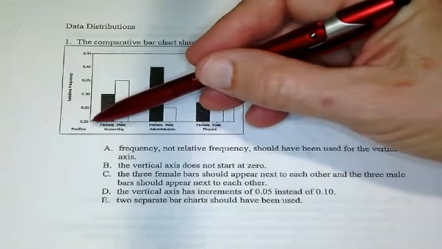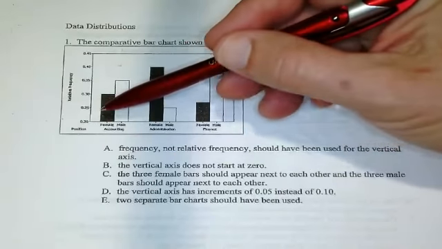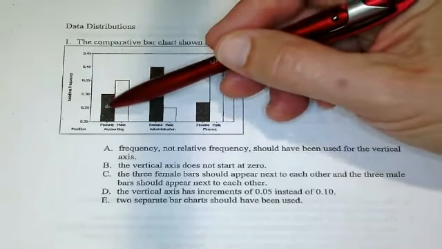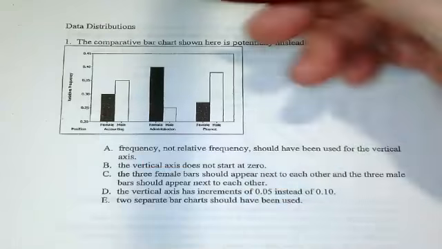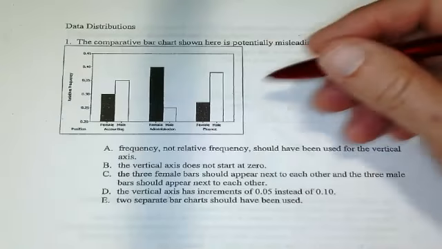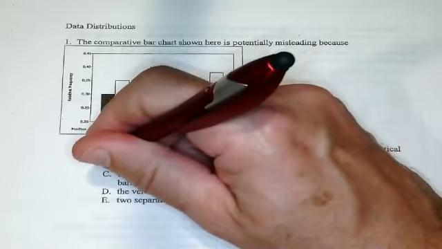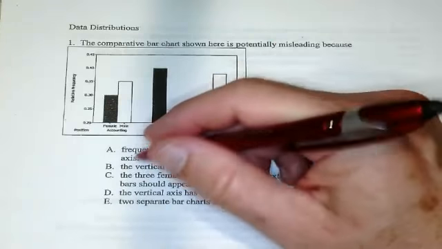And it doesn't start at 0. It should have somehow given us an indication of how that worked. This is not a consistent number. If we're going to go by 5s, then we should have started at 0 and worked up from there. So the answer on the first one is B. The answer on number 1 is B.